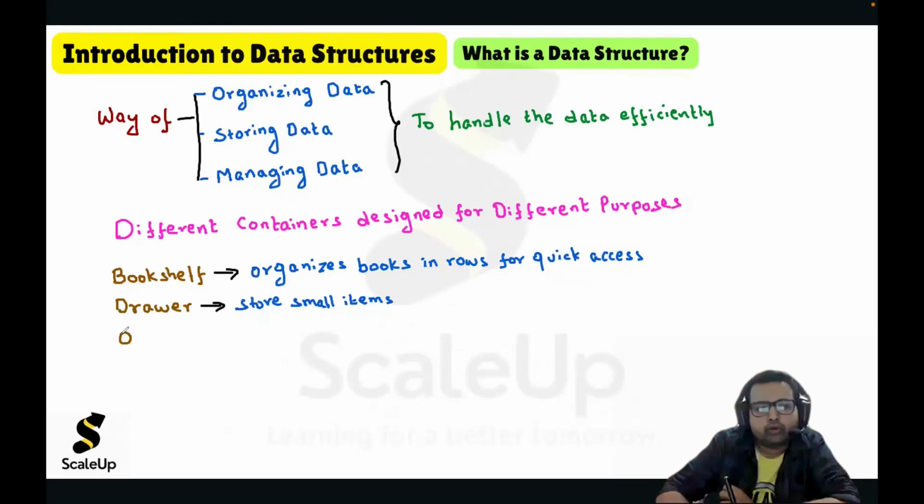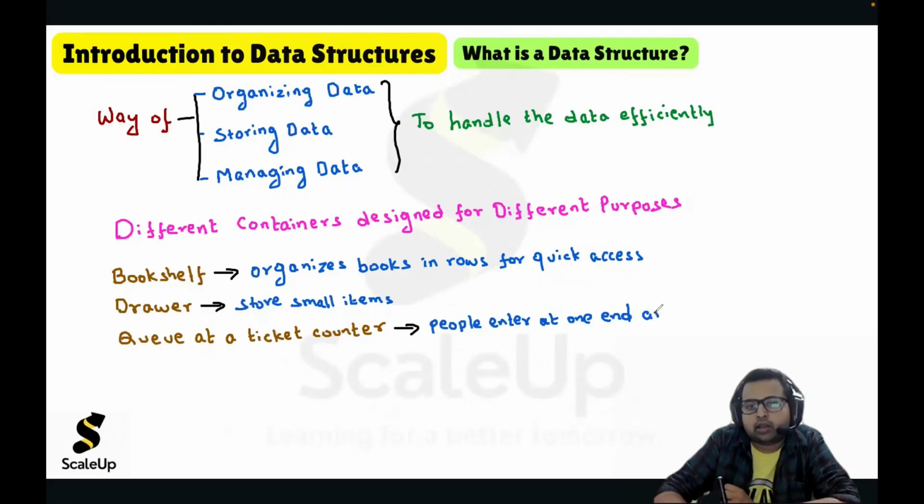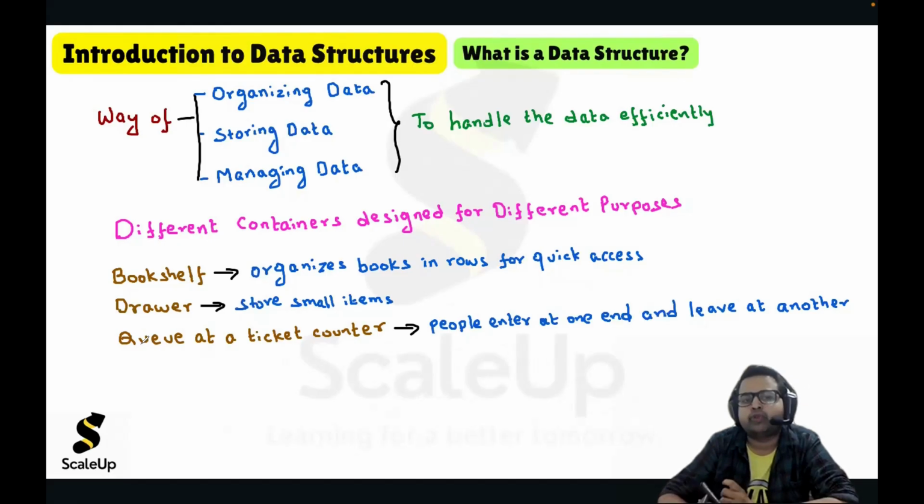If you look at a queue at a ticket counter, a special organization is there, like people enter at one end and leave at another end. So a queue enables a specific way in which an element can be added and removed.